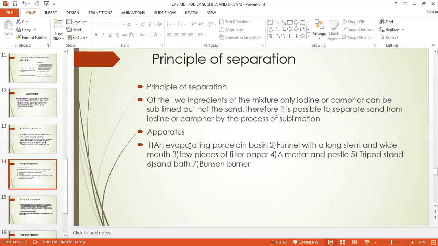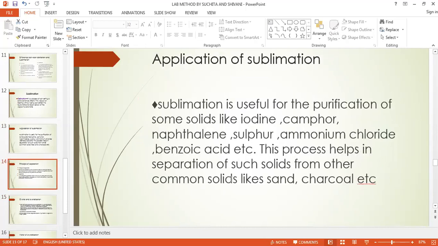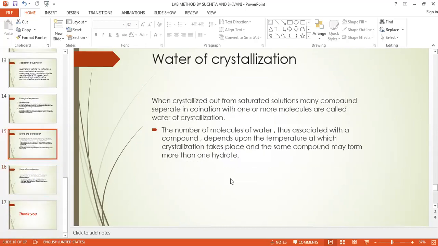अब यहाँ पे हमको क्या क्या चाहिए? We require the evaporating porcelain dish, funnel, filter paper, mortar and pestle, tripod stand, sand bath, and the Bunsen burner. Okay, so how you have to do it?